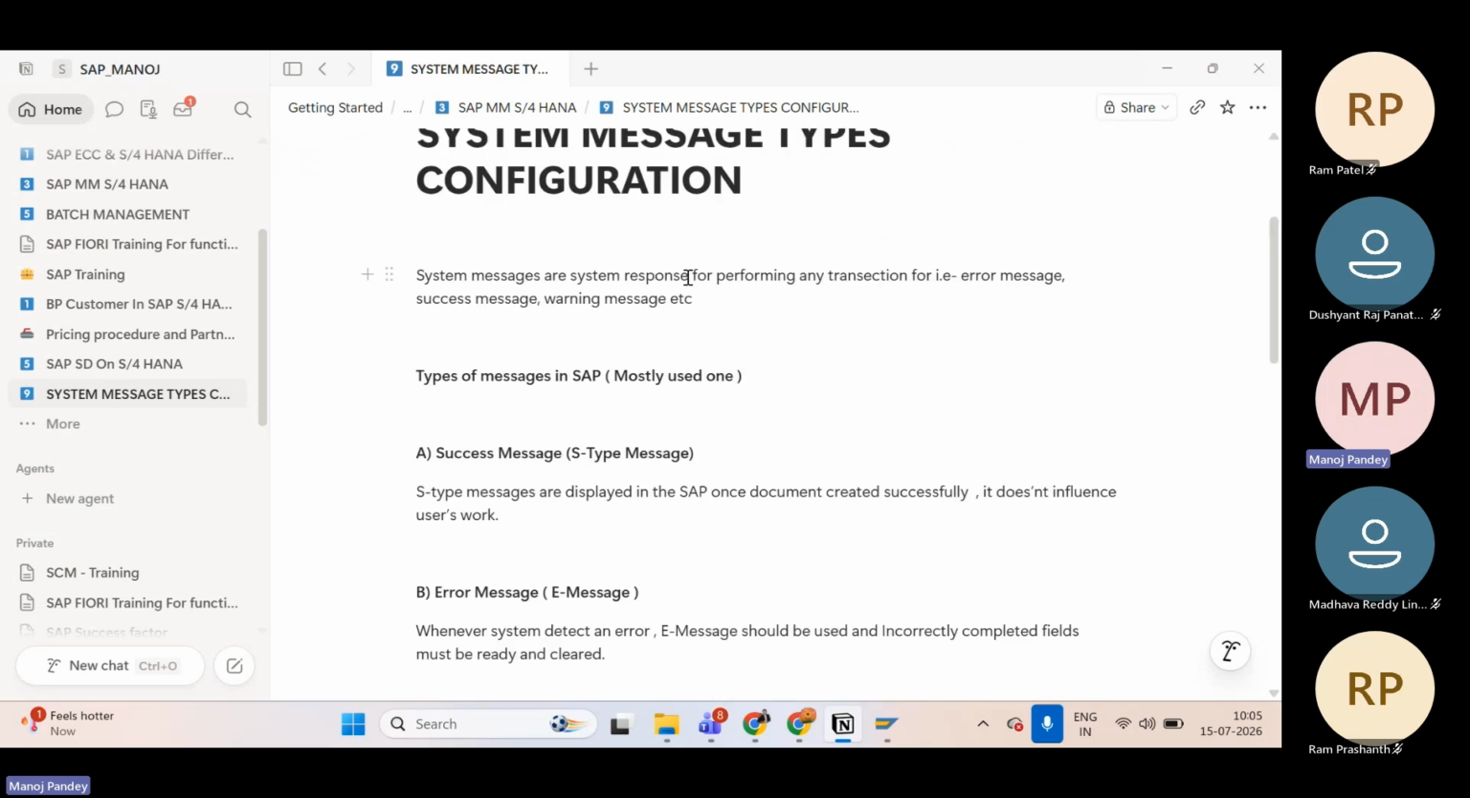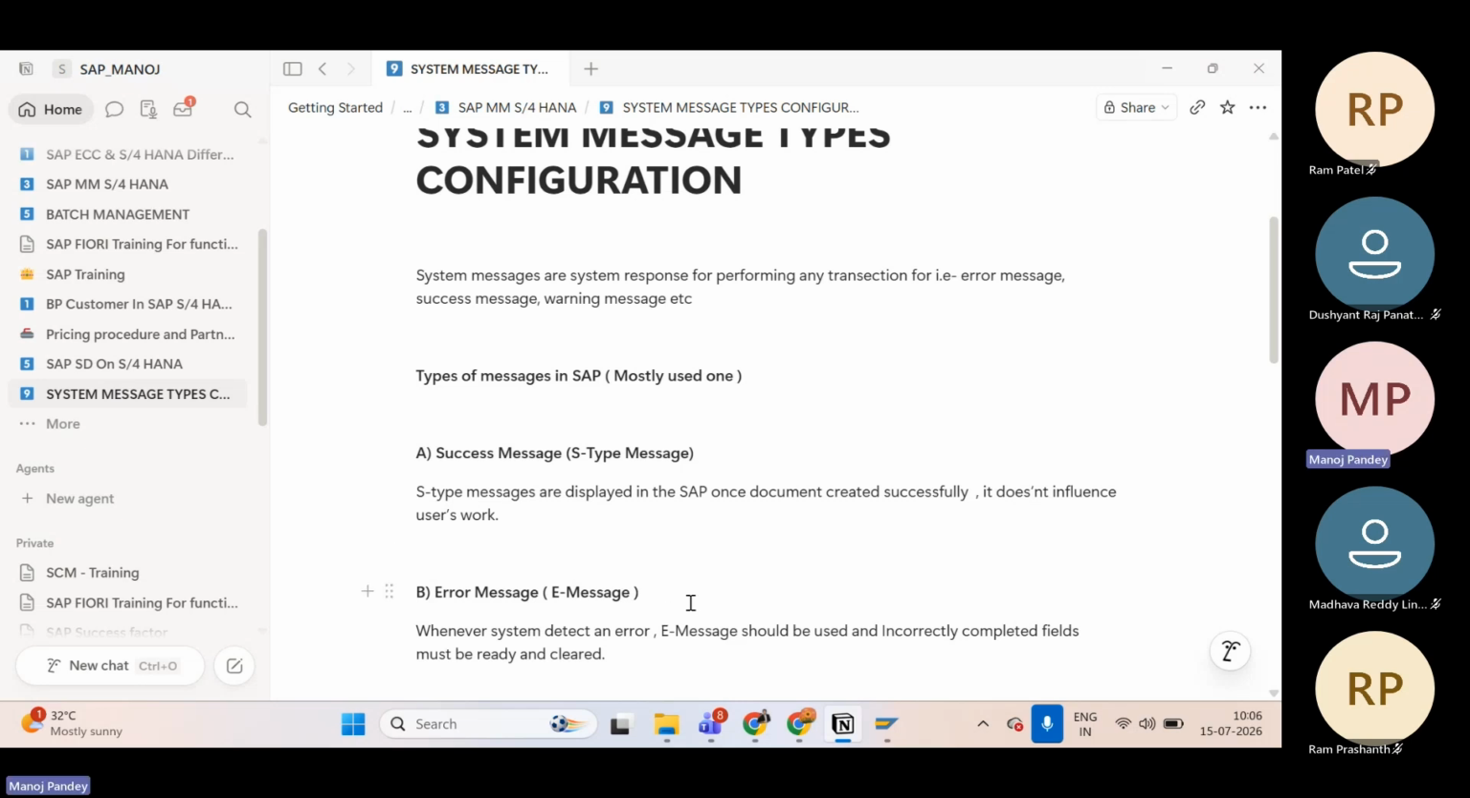System messages are the system's response to performing any transaction, whether it is an error, a success message, or a warning message. The most commonly used type in SAP is the success message, which comes with S, so we say S type message or success message. Success messages are displayed once a document is created successfully. It doesn't influence the user's work, meaning it doesn't stop us from creating that document.